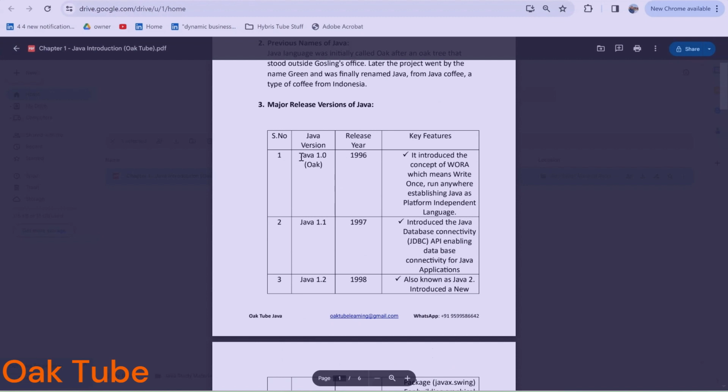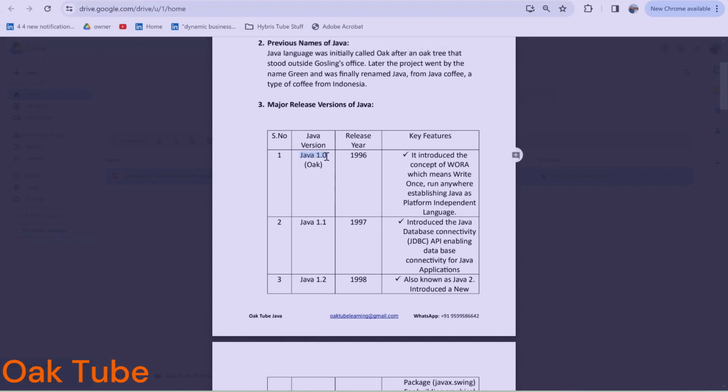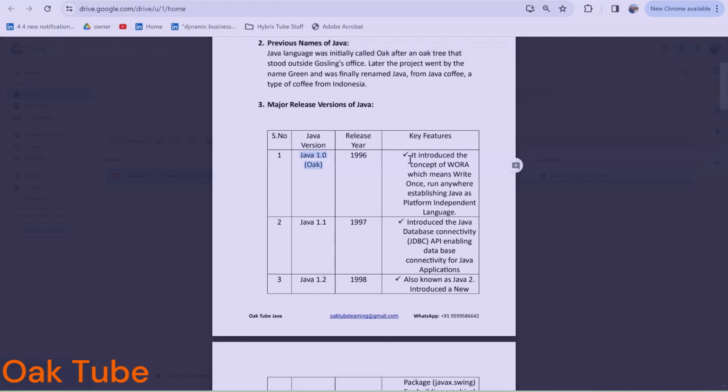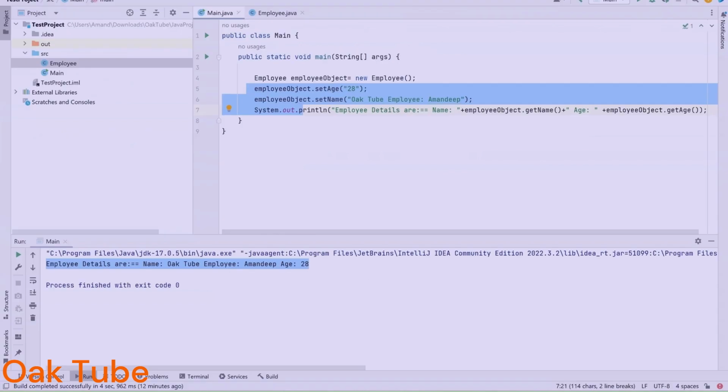So what are the major release versions of Java? The first version was called Java 1.0. This was released in 1996, and this version was also called the Oak version. In this version, the key feature introduced was WORA, which means write once, run anywhere: write a program once and run it anywhere. What this means, guys, is let's say I write this program on my laptop, then I give this code to you.